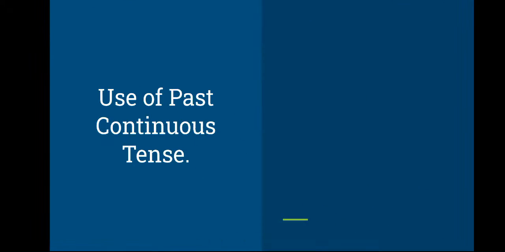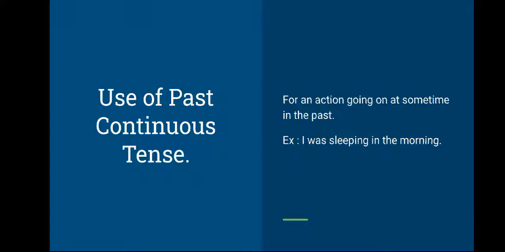Now let us learn the use of past continuous tense: for an action going on at some time in the past, continuation of an action in the past. In the past, if some action is going on, if some action is continued up to some time, then we use this tense. I was sleeping in the morning.